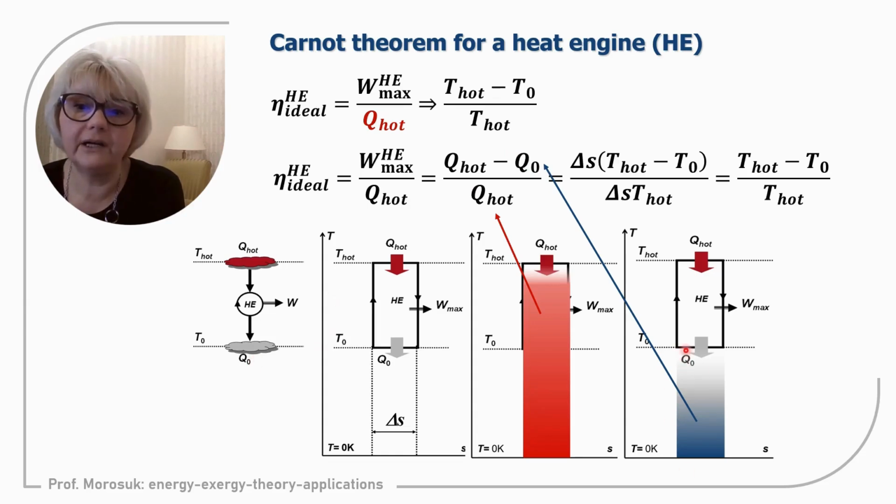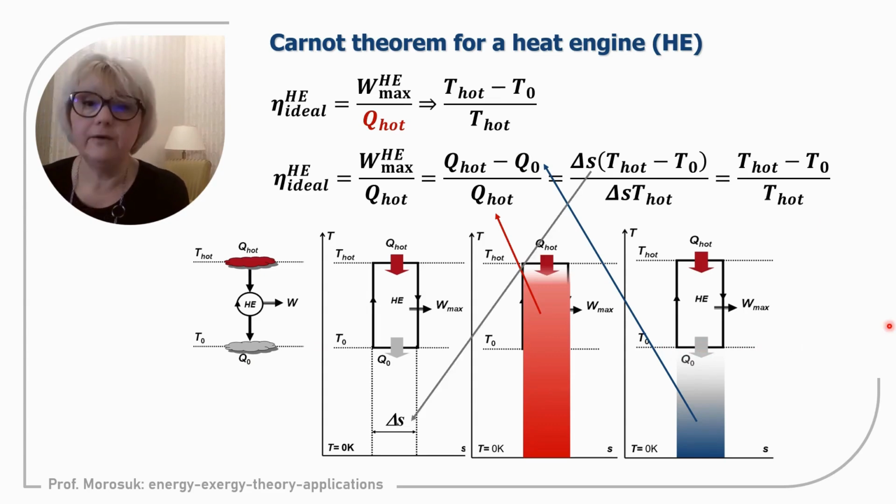It is the area under the process at the lower temperature level. Finally, delta S, the change in entropy for heat supply and heat rejection, is the same. Delta S disappeared from the equation, and we came to our initial equation, where maximum efficiency depends only on the temperature of two thermal reservoirs. And the difference between Q hot and Q0 is the work of the cycle, the area of the cycle.